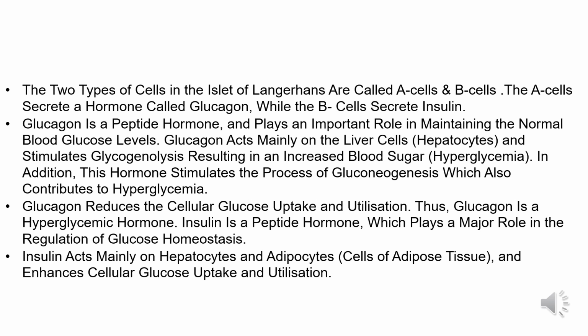Glucagon stimulates the liver to convert stored glycogen into glucose. Glucagon is also called anti-insulin hormone. It acts on cells of liver and adipose tissue. And next one is insulin. It is antagonistic to glucagon.